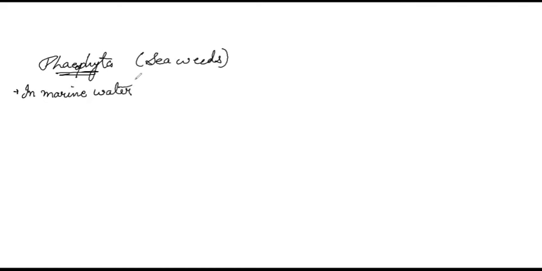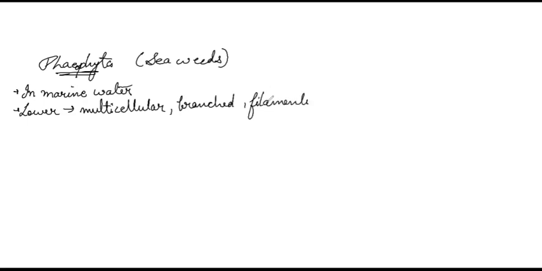Next, in the lower brown algae they are multicellular branched filamentous structures. So lower forms have multicellular branched filamentous structure. Example, Ectocarpus.